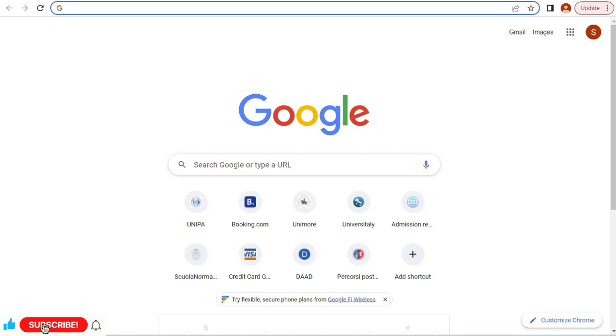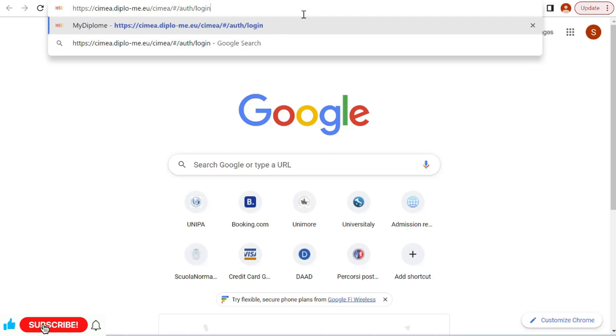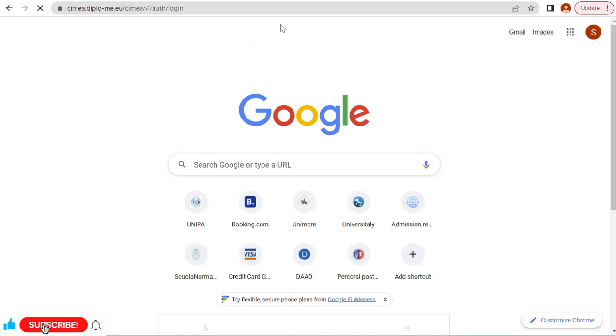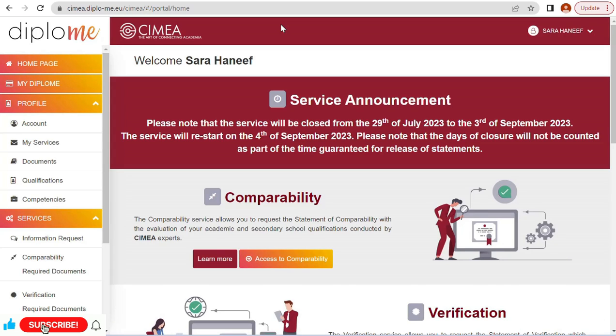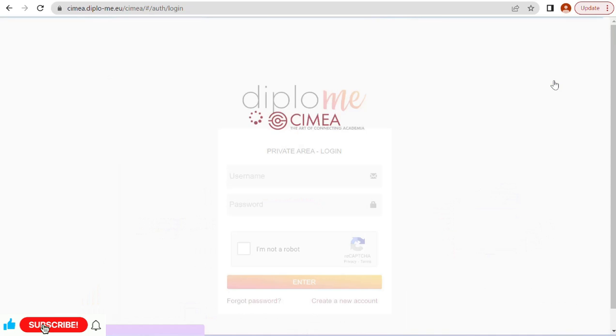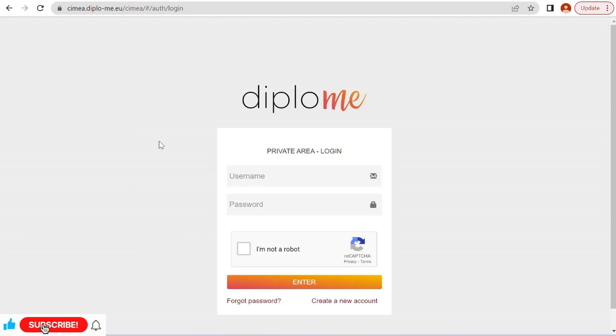First is, okay, this is the link. If you did not register your account, then it will take you to this page. This is the first page.